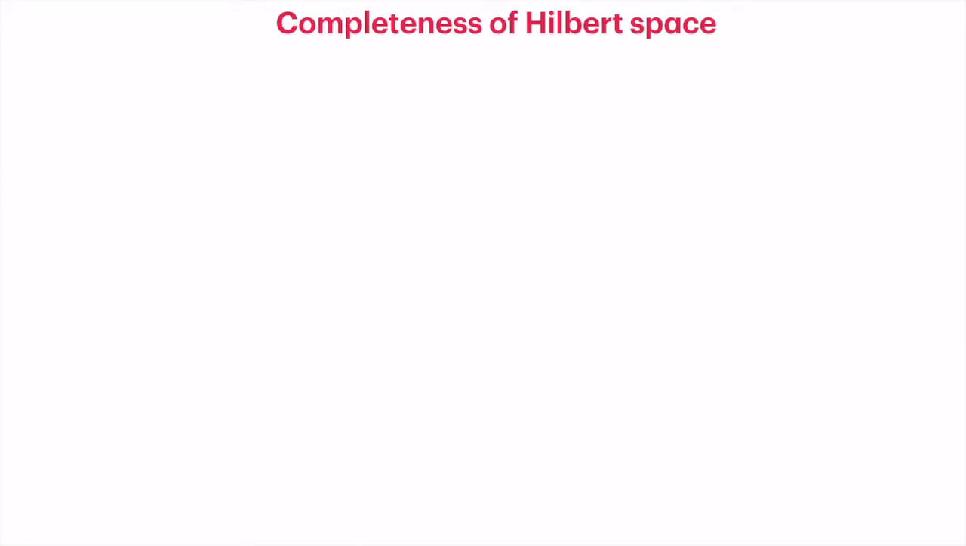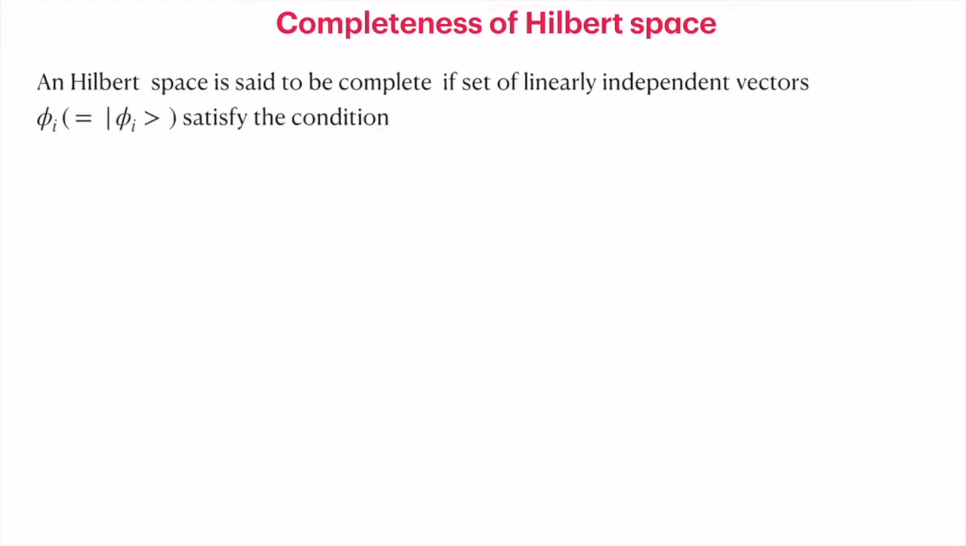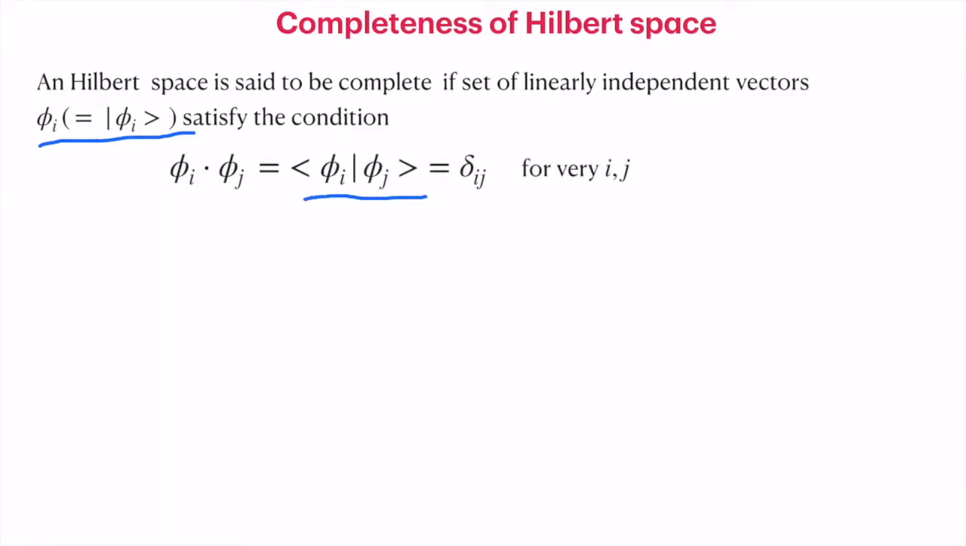Before going any further, let's first look at the completeness of Hilbert space once again. This is to say that a set of linearly independent vectors is given to you. The question you ask is whether the set of linearly independent vectors forms a basis or not. A Hilbert space is said to be complete if the set of linearly independent vectors phi_i satisfies the following condition, that is, phi_i dot phi_j. In quantum mechanics notation, we have <phi_i|phi_j> equal to delta_ij. This is a Kronecker delta.